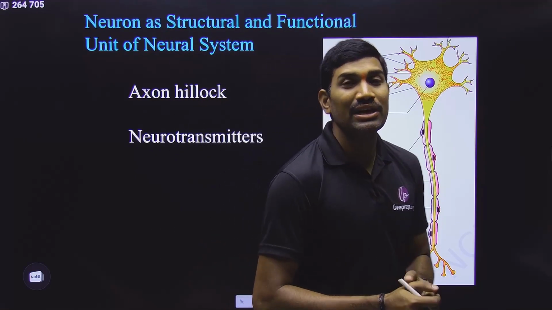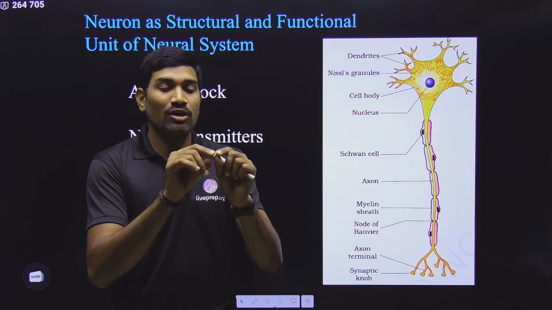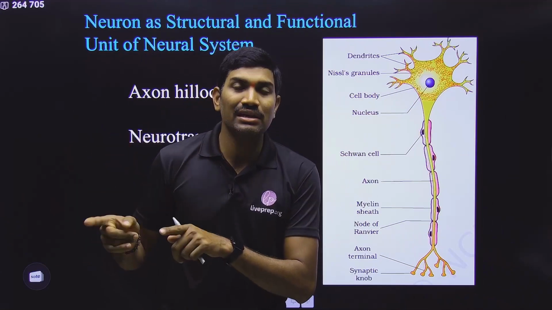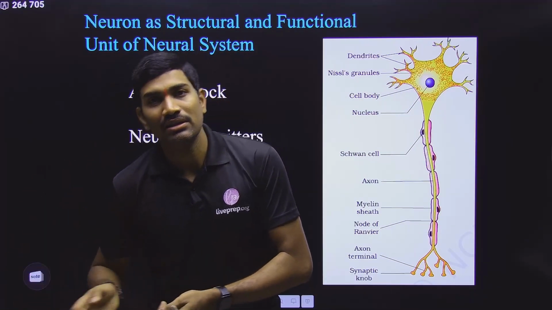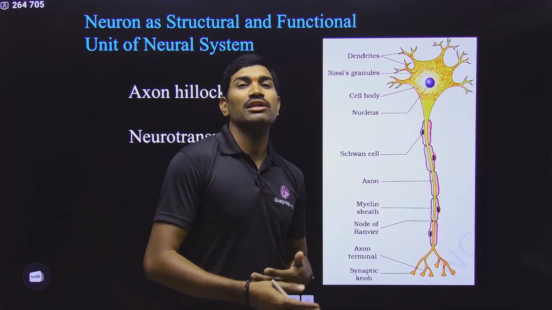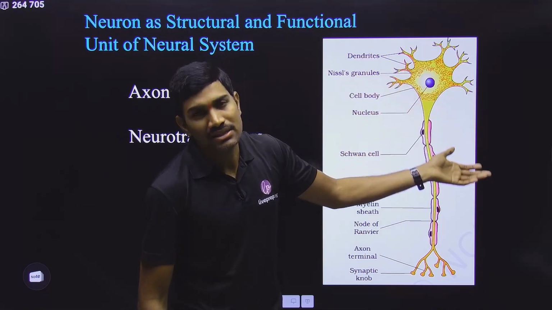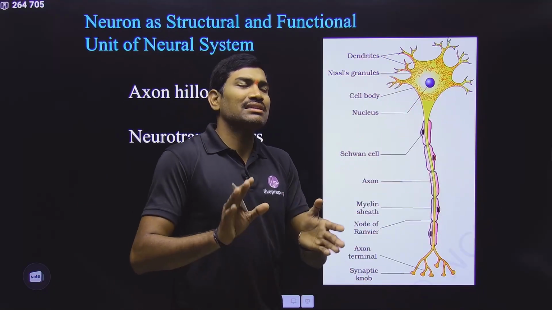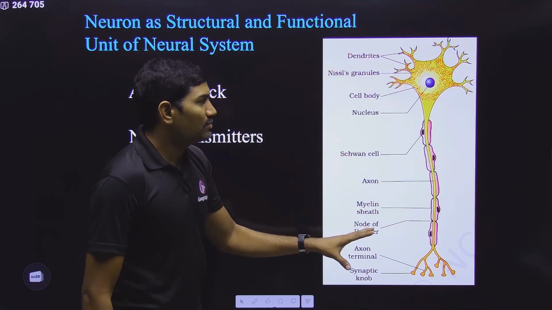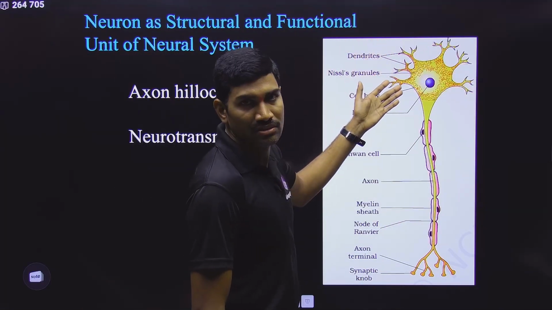The other point we can compare with the muscle cell. In the case of the muscle cell, we are talking about long fiber-like myofibrils. Inside the muscle cell, we are talking about myofibrils. In the same way, inside the neuron, we are talking about neurofibrils. Inside the neuron, neurofibrils are present, but we are not talking much information regarding the neurofibrils. Okay, simply remember this. So in this way it is present, and these dendrites are branched structures. Yes or no?